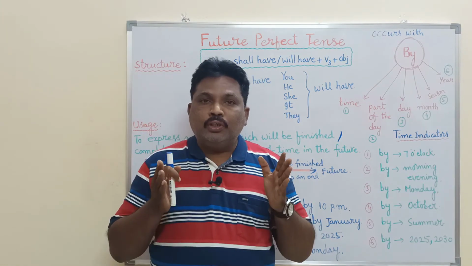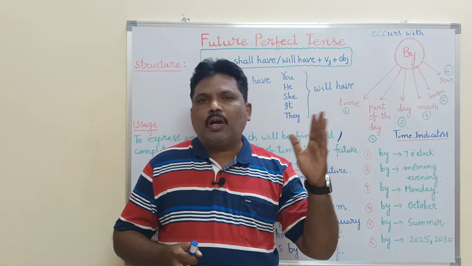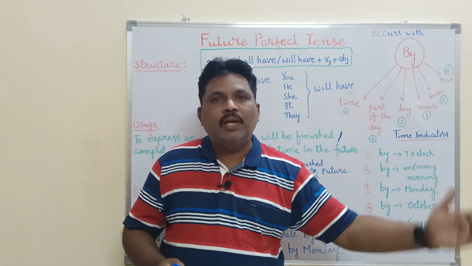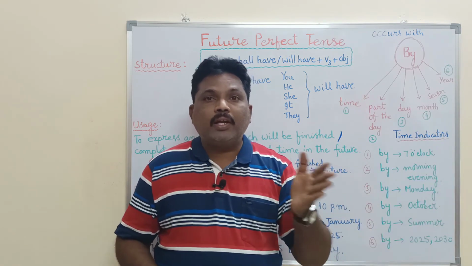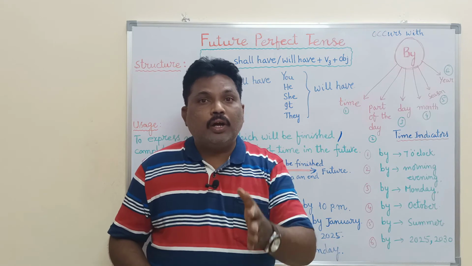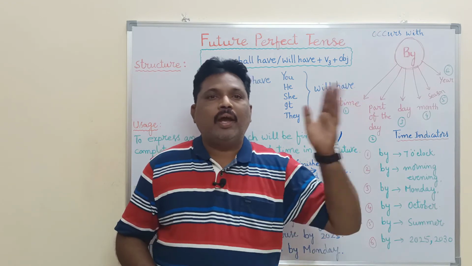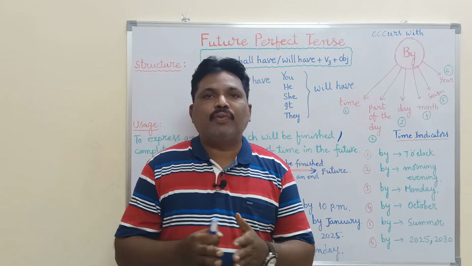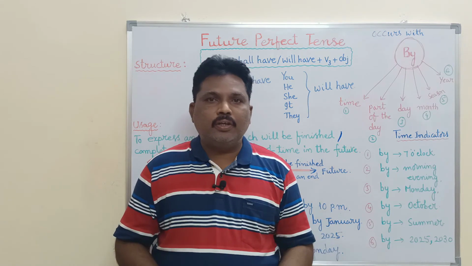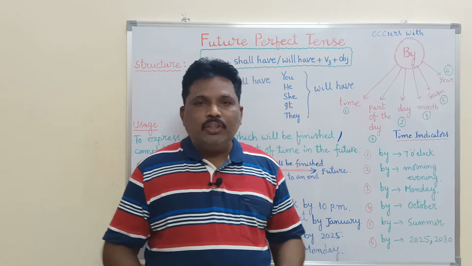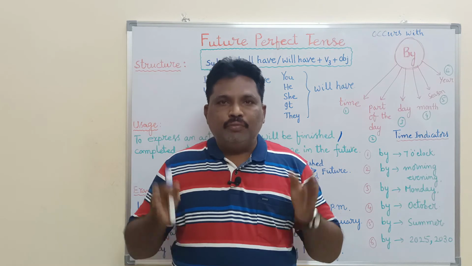Okay, in future continuous tense we talk about the continuity of the action at a specific point of time, whereas in future perfect we talk about the completion of an action. This is the only difference between future continuous and future perfect tense. This is all about future perfect tense.